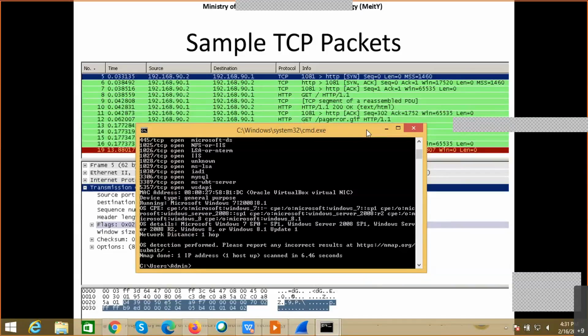Based on the services that are open, we'll try to explore more into the vulnerabilities that are associated with the services that are open on the destination system. Now, based on the vulnerabilities that exist on the destination with respect to the service, I can go for different kinds of methodologies, payloads, or attack scenarios to actually get into the system. So this is how this can be used.